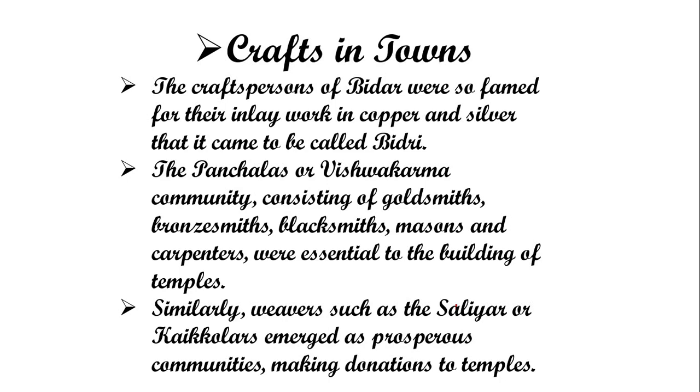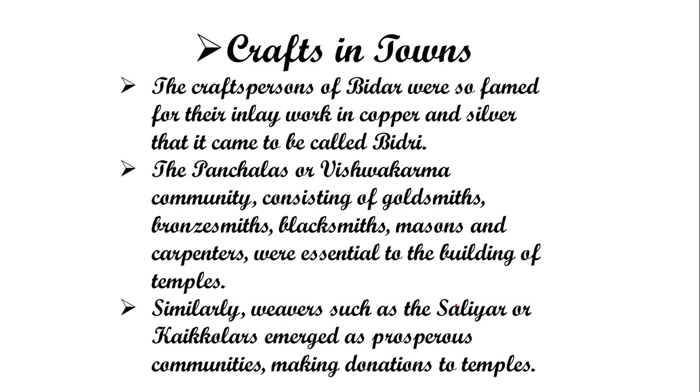So what is Bidri work? It is a type of art in which metal tools or weapons are designed with another metal, like if a weapon is made of copper and silver metal is used to make the design. Panchals and the Vishwakarma community, consisting of goldsmiths, bronzesmiths, blacksmiths, masons and carpenters, were essential for building temples.